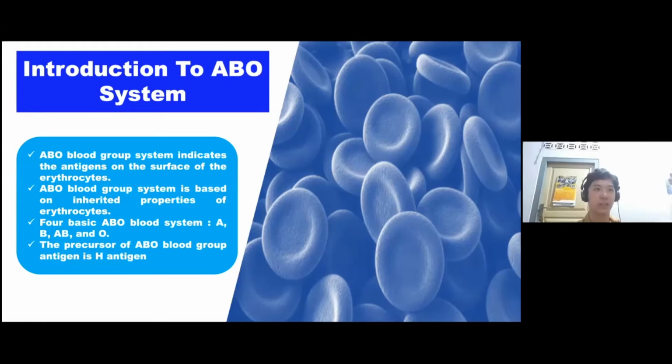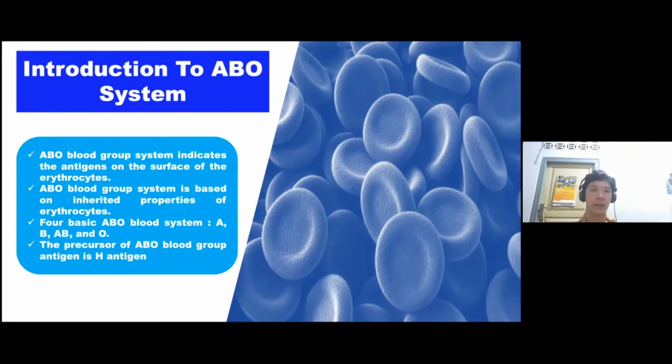Introduction to the ABO blood system. The ABO blood group system indicates the antigens on the surface of the erythrocyte. These antigens are carbohydrate structures, which can evoke and react with the antibody if the antigen and antibody are of the same type.